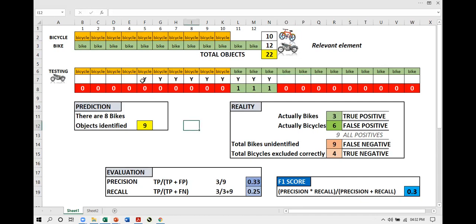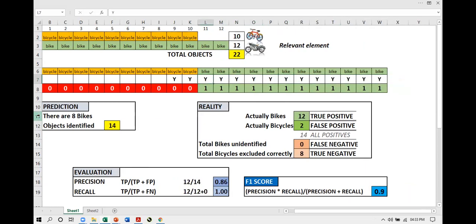So now see the situation. This is the performance of the model now. The model was able to recall only 3 bikes, and it has made 1, 2, 3, 4, 5, 6 wrong predictions. Look at the condition of the precision and recall. They are in a very pathetic condition now, very poor. Poor precision, poor recall. Did you see? So just by changing the values here, you can make the students identify what is the meaning of recall and what is the meaning of precision.